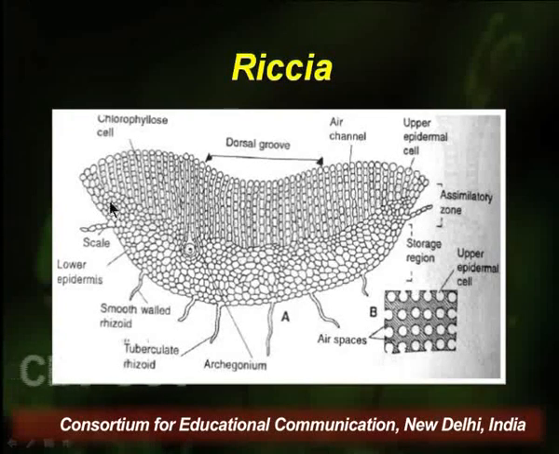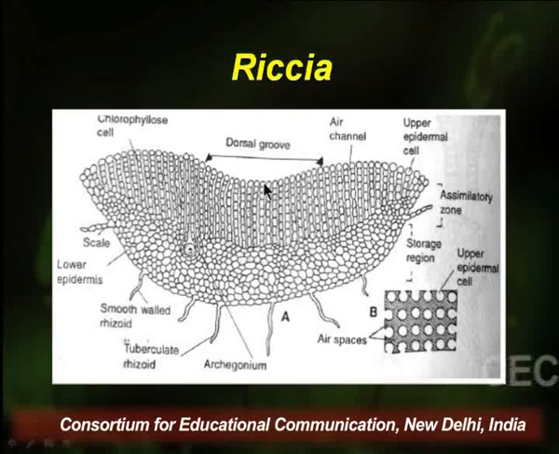Whereas the lower side of the thallus is parenchymatous in nature, lacks chlorophyll, and mostly performs the storage of photoassimilates. This lower portion is also called the storage region.